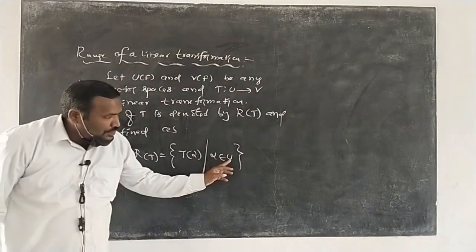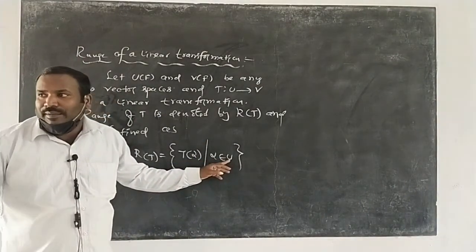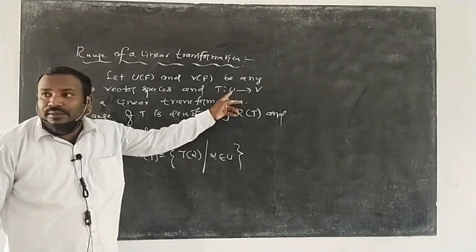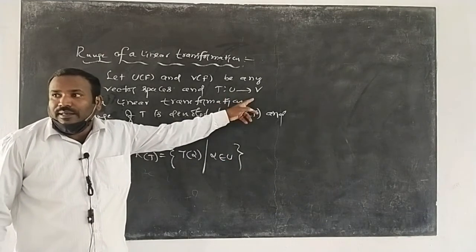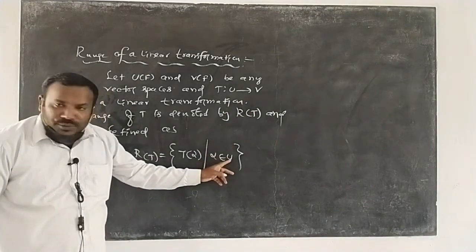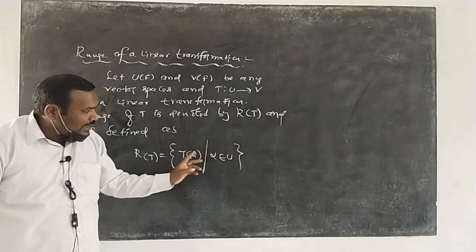If alpha belongs to U, what is U? U is the domain of the linear transformation. V is the codomain. Understand?